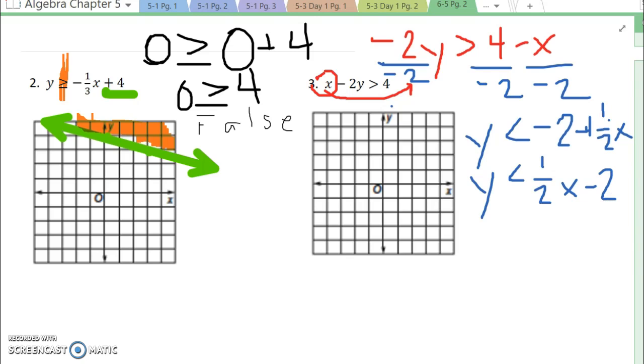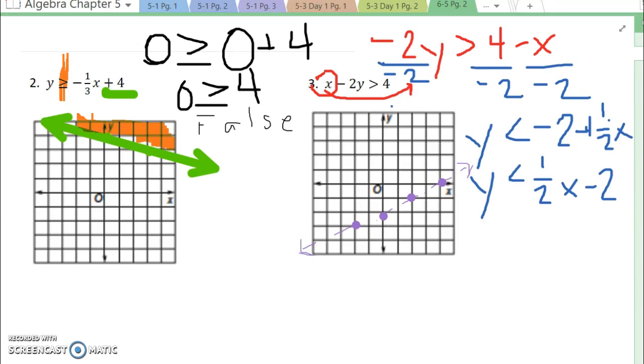First of all, my next step is, is it going to be solid or dashed? Well, because it's less than, it's going to be dashed. So I'm going to go down to my -2. I'm going to go up 1, right 2. Up 1, right 2. I'm also going to go down 1, left 2. And so I have now created what will be the border, and I'm going to make sure it is a dashed line. You will be using your rulers to help you do that. I still put my arrows on the end.